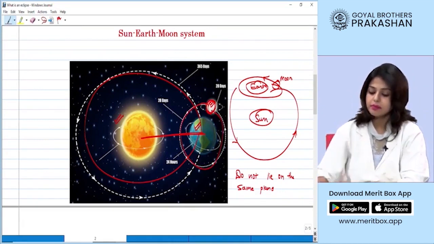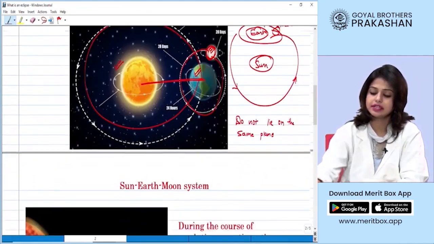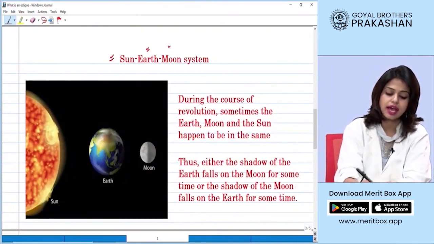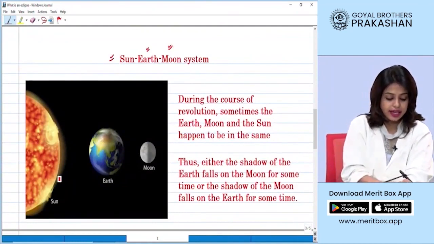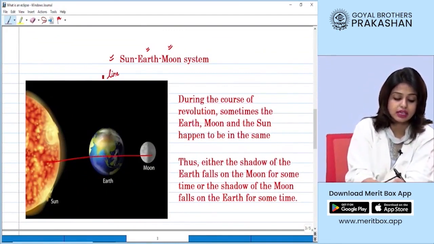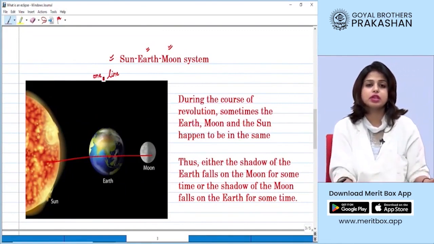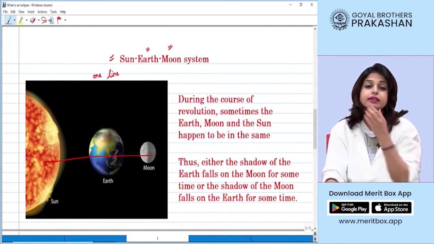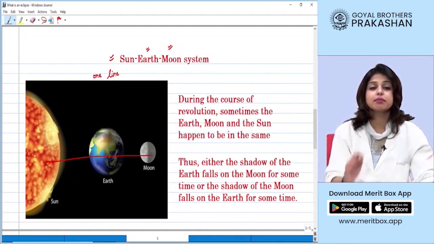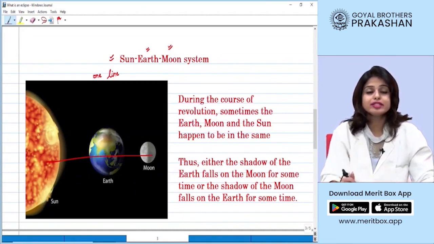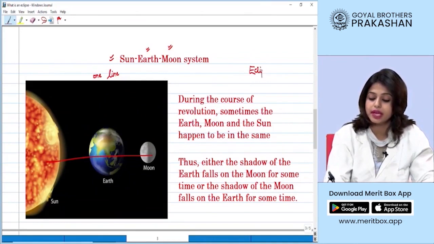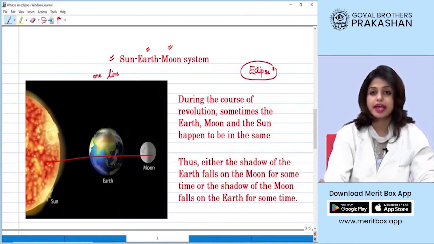Okay. Now, some days it happens that the three bodies we are talking about, that is the sun, the earth and the moon, they align. What do we mean by align, students? Getting in one line. So, some days we observe, even though the earth, sun and the moon do not lie in the same plane, they come in a single line. On such days, we see a very peculiar phenomenon in nature and we call it the eclipse.